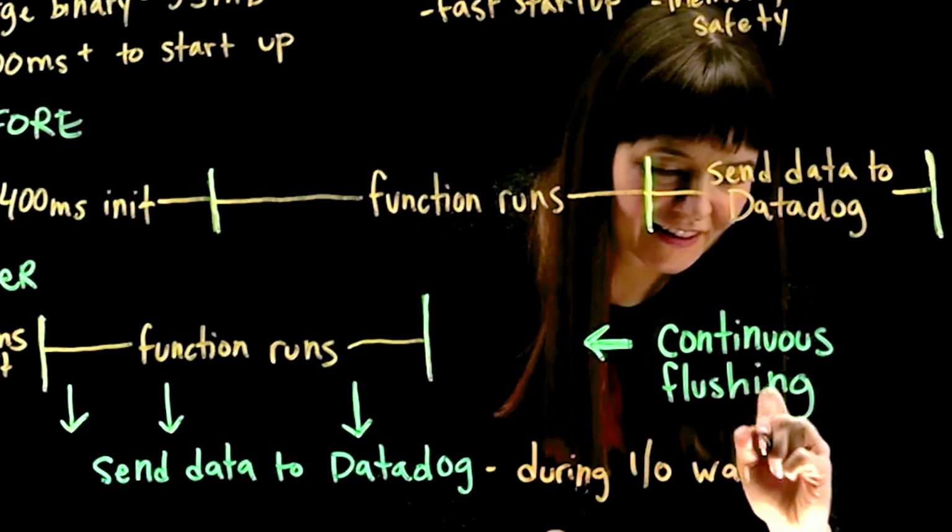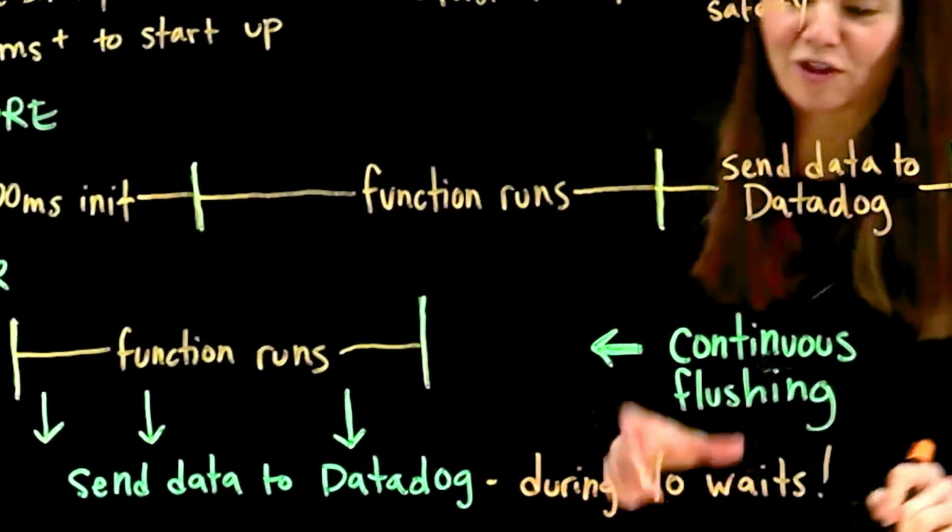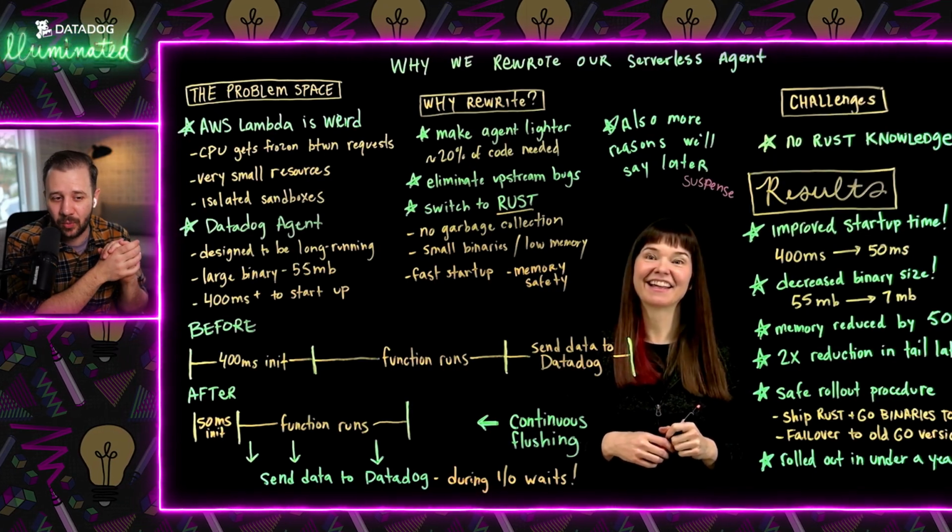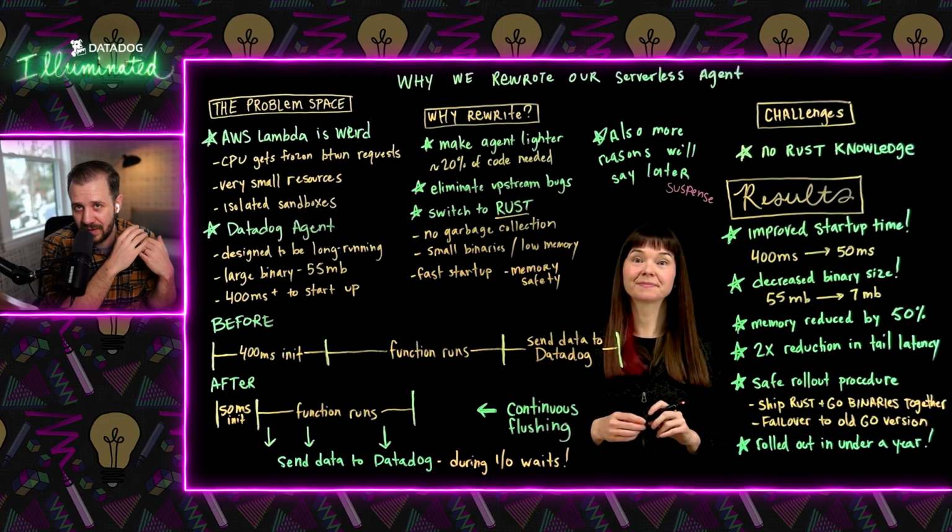And even when there's not, there's just a little bit of slip in Lambda's algorithm between invocations where we actually get a little bit of time where we can flush some data. And we don't need that much. During IO waits, we're flushing a bunch of data. And the only way this works is we have to really keep an eye on these requests, right? We have to make sure that they have completed and that they're successful. And if we have to retry them, because potentially Lambda did pause us for hours and then woke us back up and we were in the middle of flushing data, we have to make sure that that doesn't leak memory. And before the sandbox shuts down, we send everything.